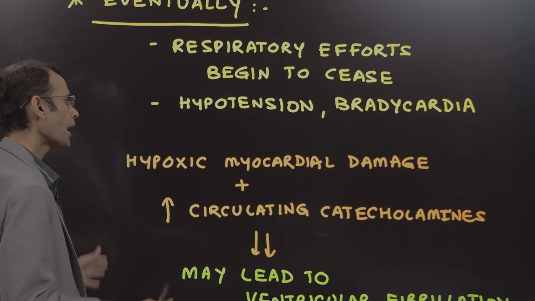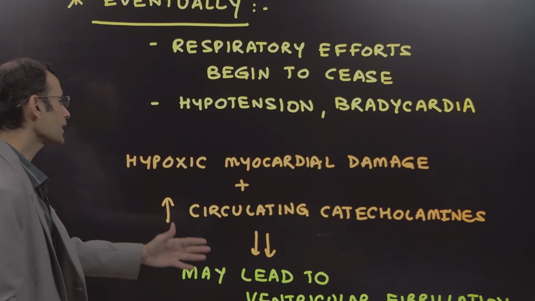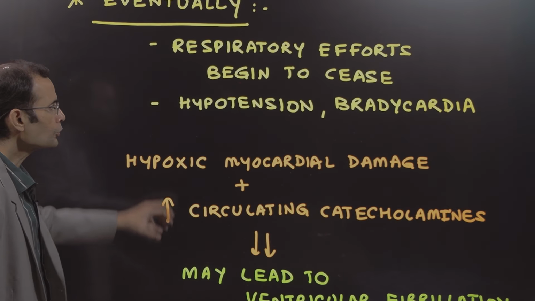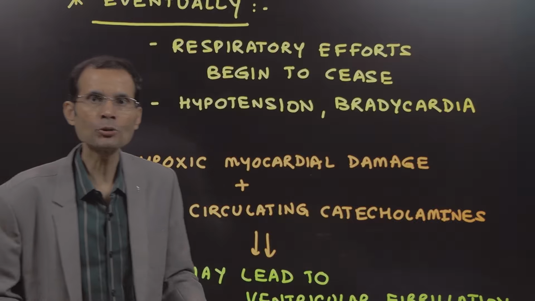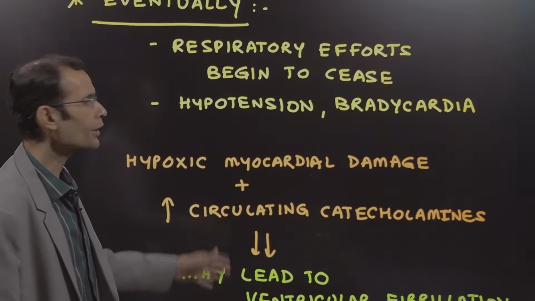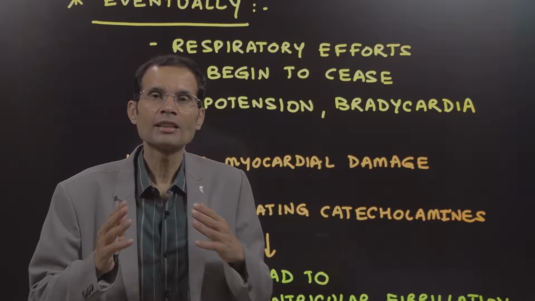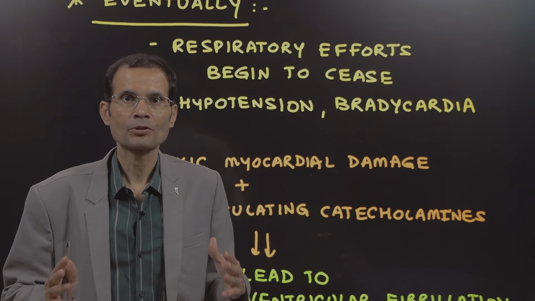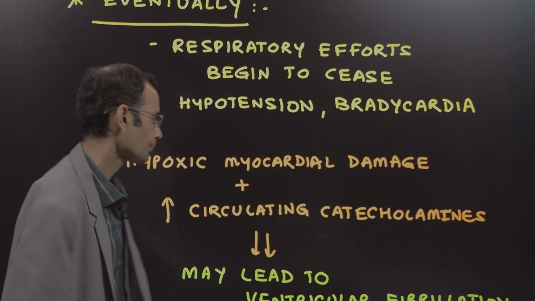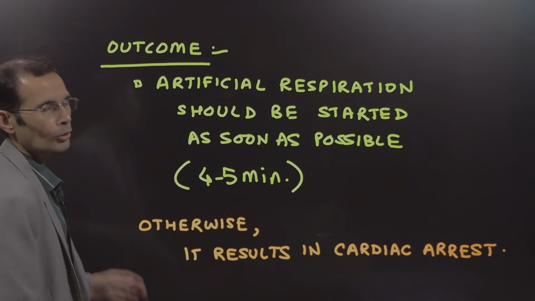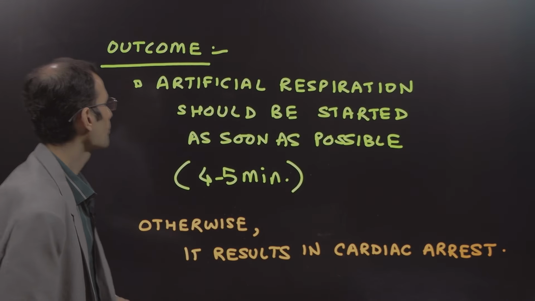Hypoxic myocardial damage, plus increased circulating catecholamines, which we saw already. These two factors combined might lead to ventricular fibrillation. So the fallout is arrhythmia, ventricular fibrillation, and then eventually the heart may stop. So what would be the outcome of this condition?